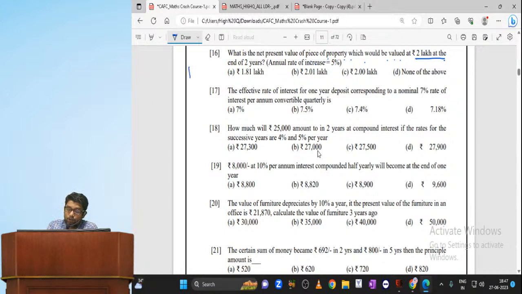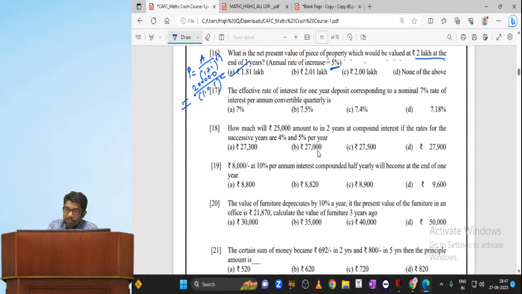So that means, of course, you know what is the present value formula when annuity is not mentioned: A by (1 plus i) to the power n. So what is A here? 2 lakhs divided by 1 plus i. Annual rate of increase is 5.5%. So 1.05 whole power for how many years? 2 years. Can you please find out this? 1.05 into equal to, divided by equal to, into 2 lakhs. 1 lakh 81,000. Option A, approximately 1 lakh 81,000. Have you all got the answer, my dear?